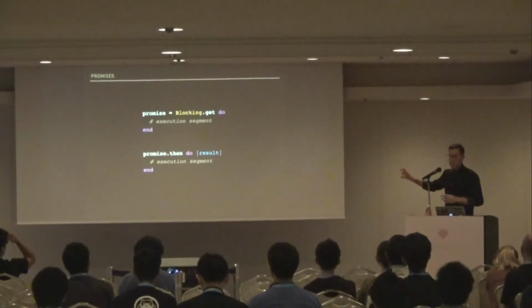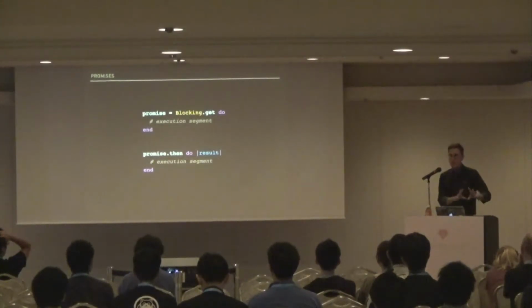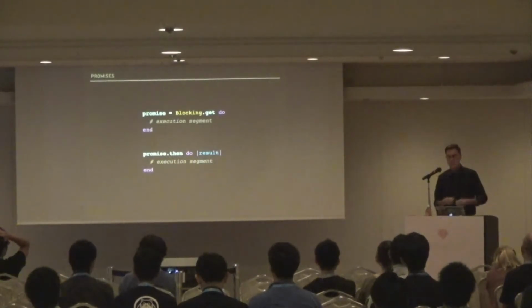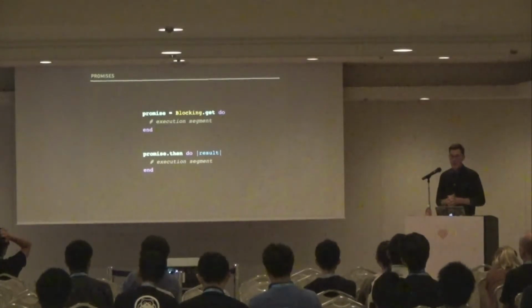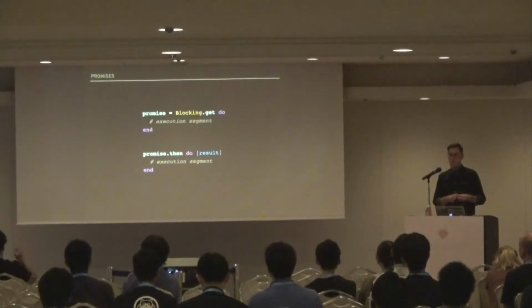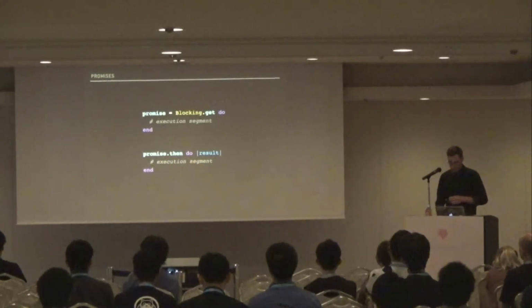But that chunk of code will not be executed immediately. It'll be stored off for later execution. And the get method will return to us a promise. That promise represents a unit of work, an execution segment, that it promises to complete at a later time. It's not until we call promise.then that the execution segment is queued up to be run on the event loop. So the then method, we also pass it an execution segment, which is the execution segment we're going to run against the result from our original execution segment.